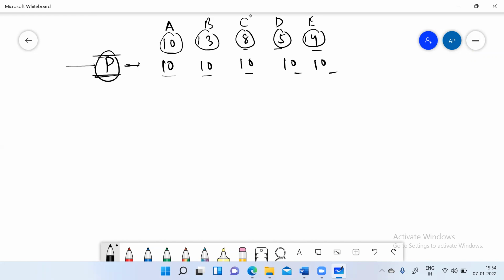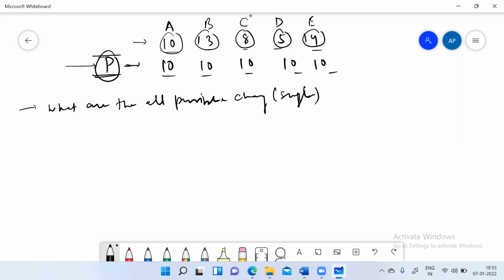So now I'll ask you a very reasoning based question. If I change, what change of a singular value or single person can happen to this group? What are all the possible changes? And why am I saying all the possible changes? Because all the questions that you see in average will come from these changes only. What are all the possible single changes for the group?